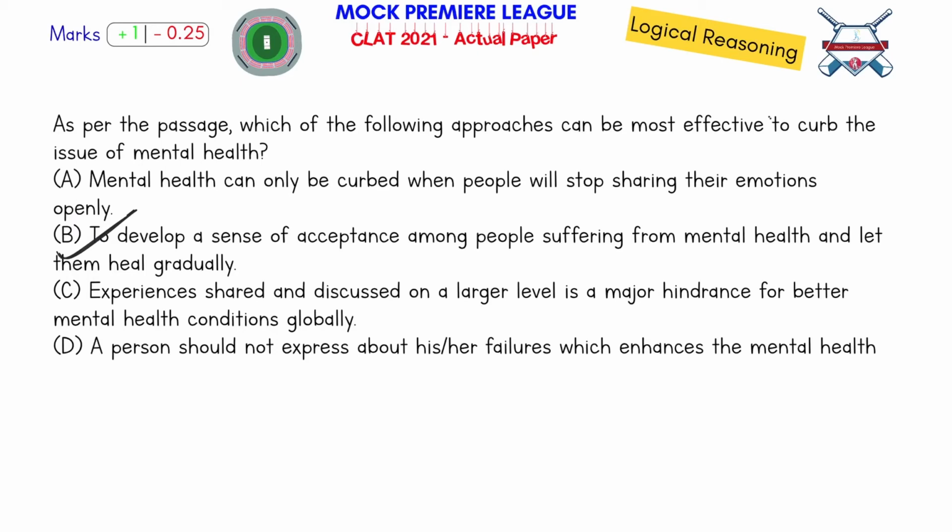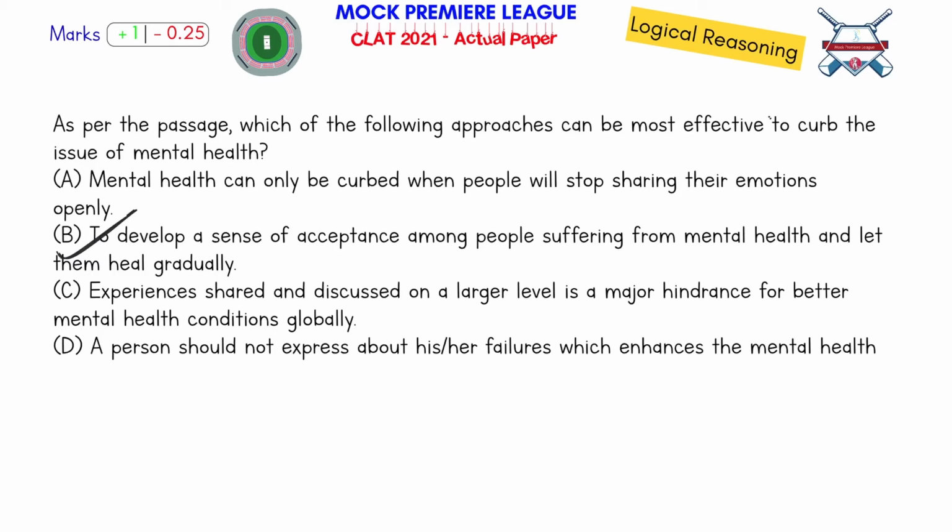"Experiences shared and discussed on a larger level is a major hindrance." No, in fact, if you share your experience at a larger level, it will help you to release your emotions and feel better about it. So he's talking about sharing experiences.